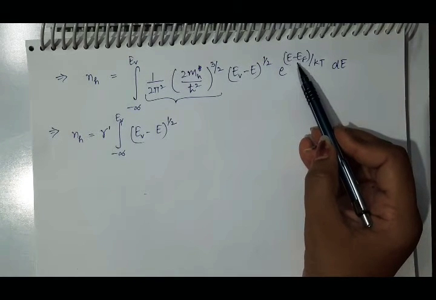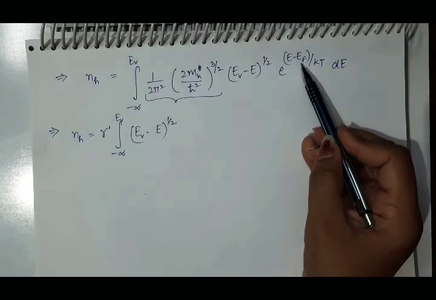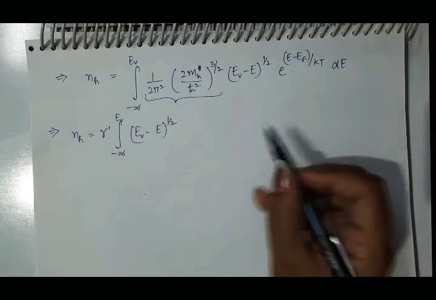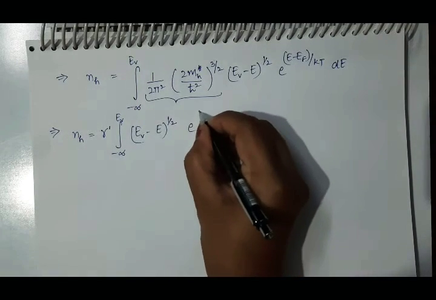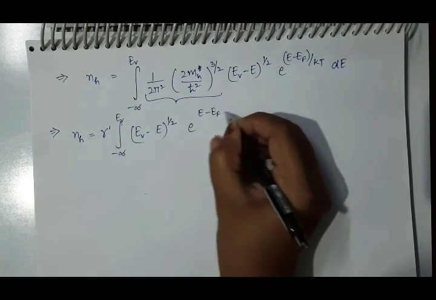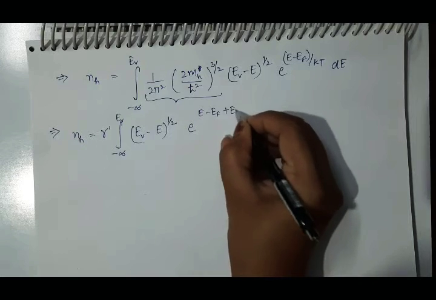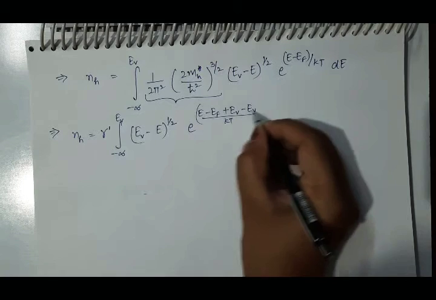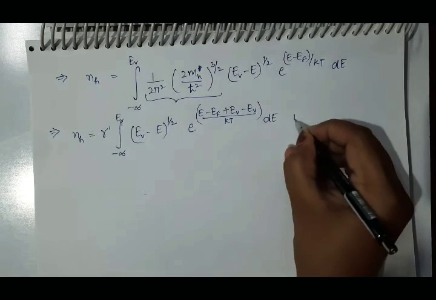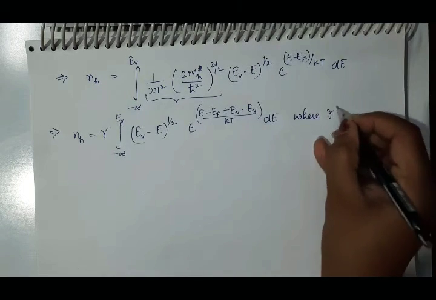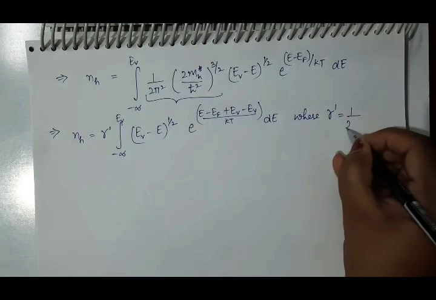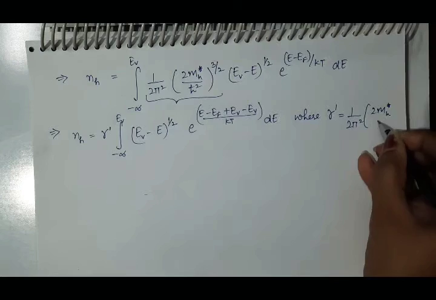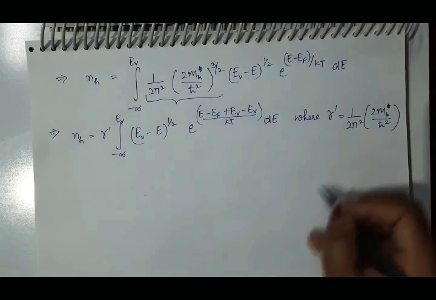So add and subtract EV in this power of exponential term: e raised to power e minus ef plus EV minus EV upon kt de, where this gamma dash is equal to 1 by 2 pi square, 2 mh dash by h cut square,